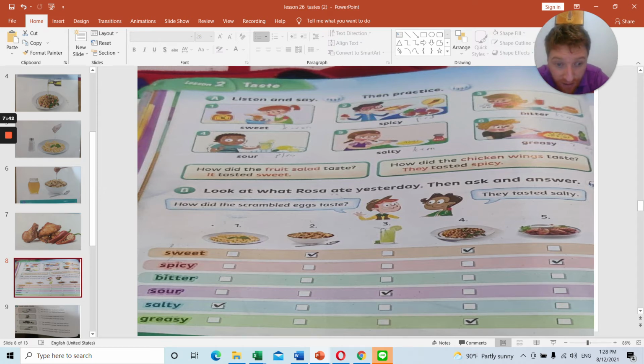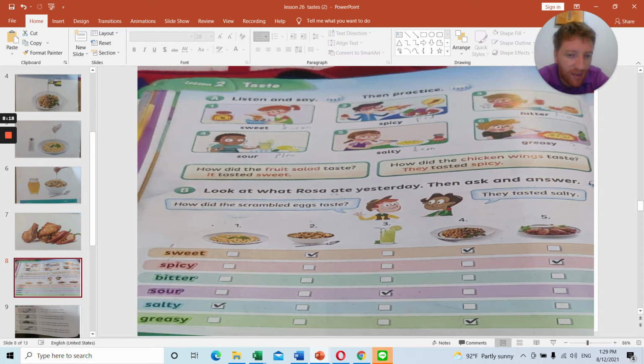So how did the scrambled eggs taste? Scrambled eggs, remember, is it countable or uncountable? So it would be countable. So they tasted salty. How did the cereal taste? Again, countable or uncountable? It would be uncountable. So it tasted sweet. Number 3, the lemonade. Remember, all liquids, as I said, every single liquid is uncountable. So every liquid is uncountable.